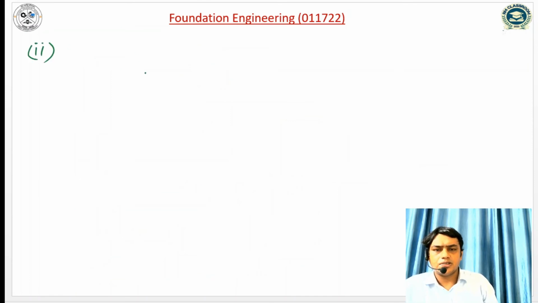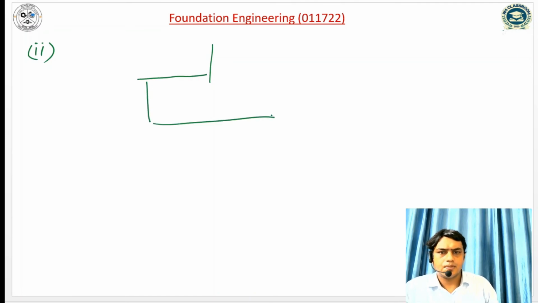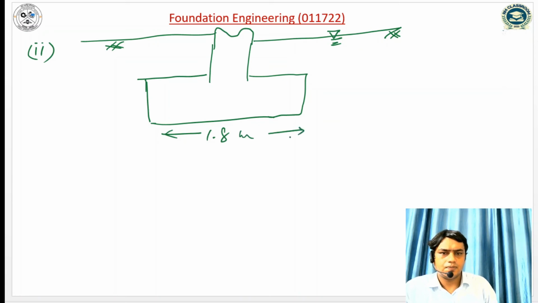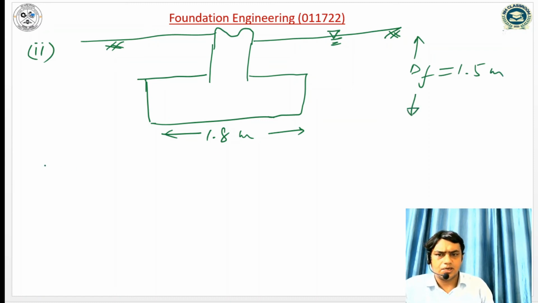And in the second part, when the groundwater table is at the ground level. So this is the footing, and this is the ground surface, and the water table is at the ground surface. This value is 1.8 meter, and the depth of the footing is 1.5 meter. So you can compute similarly.